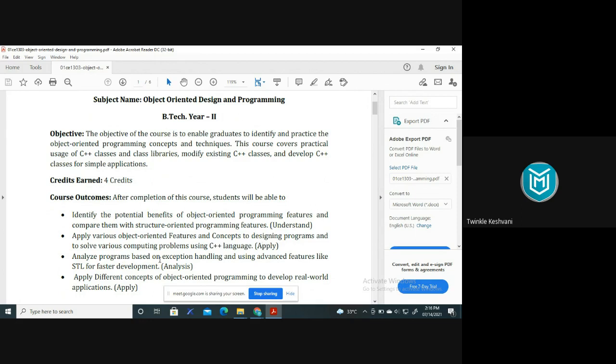Analyze program based on exception handling, right? जो आपने C में भी किया था, exception handling and all, right? File handling and all. Using the advanced features like STL, that is a standard template library for faster development.